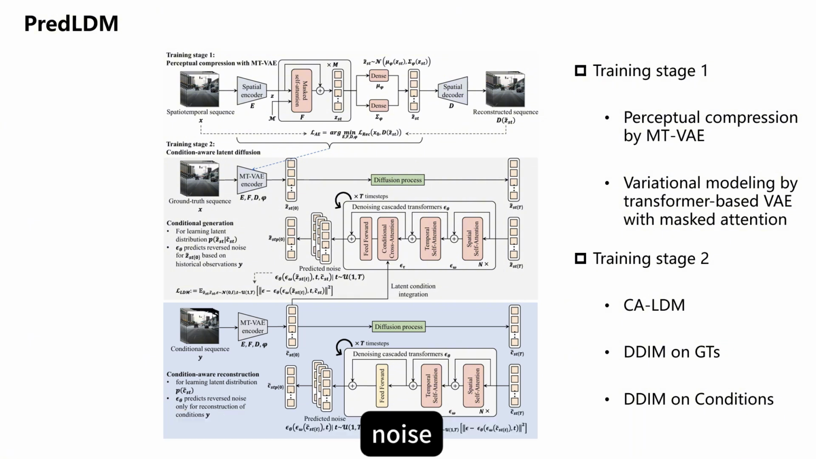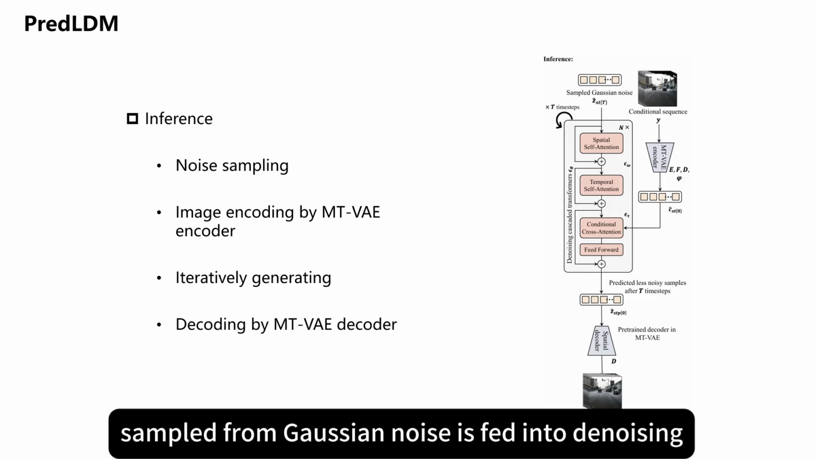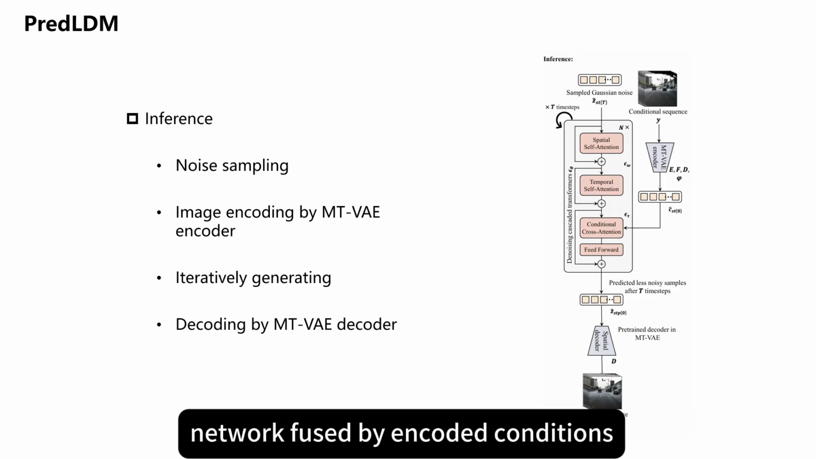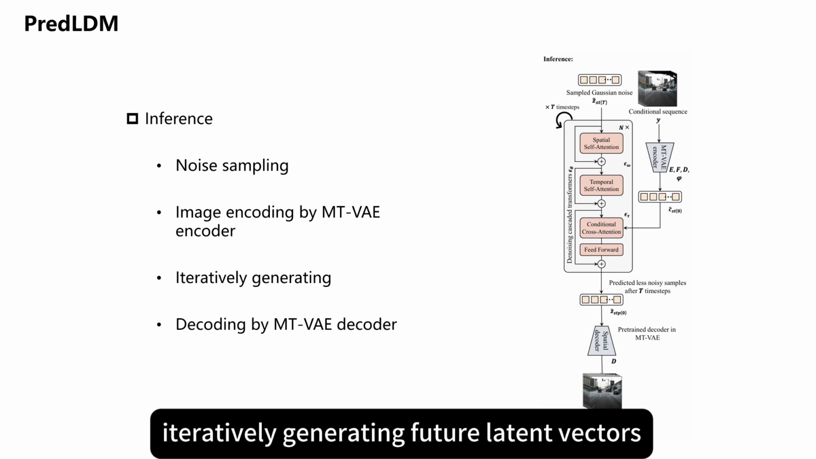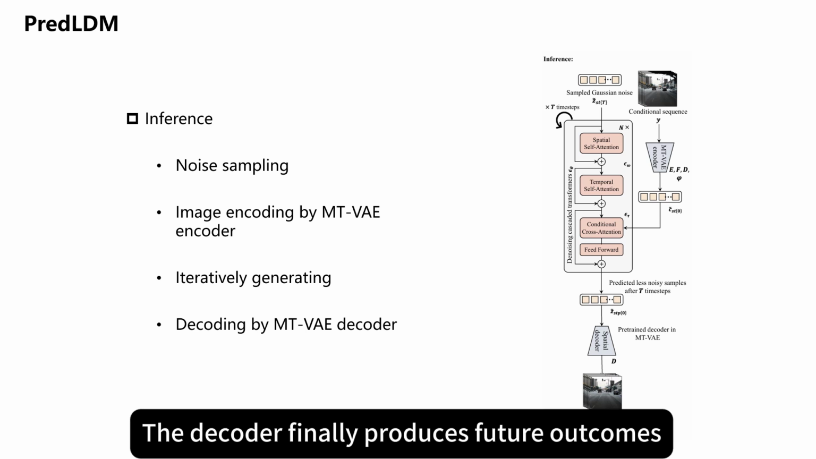For inferencing, noise sampled from a Gaussian distribution is fed into the denoising network, fused with encoded conditions, iteratively generating future latent vectors. The decoder finally produces future outcomes.